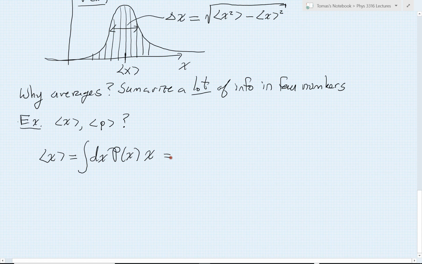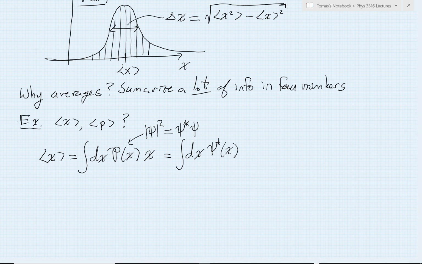We know that that probability in x is calculated as the magnitude of psi squared, but as we've been saying, it's always better, as we will see, to write things in the form of psi star psi. So let's write our integral using that form for p. So it's dx psi star of x, and I'm going to write things in a special form, and you'll see the motivation for this as we develop further into more complex averages. I'm going to write psi, and then I have to remember to multiply by x, excuse me.